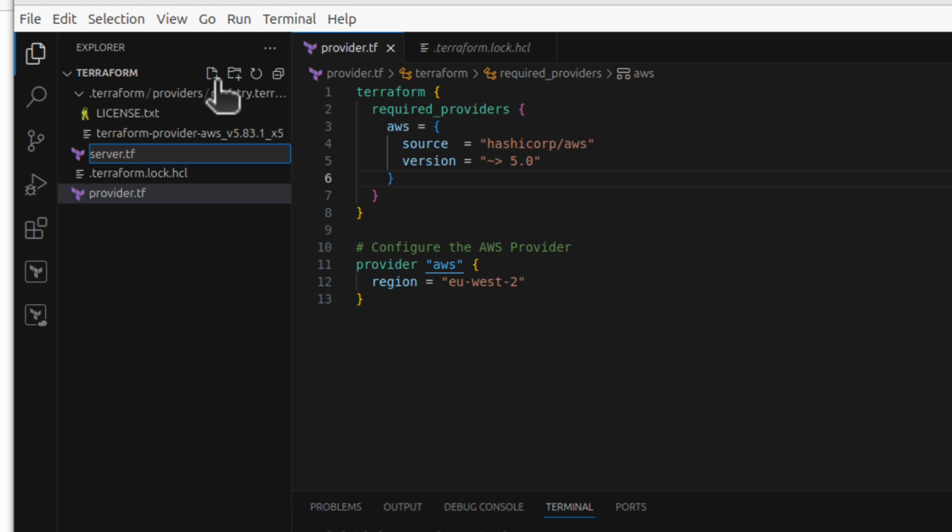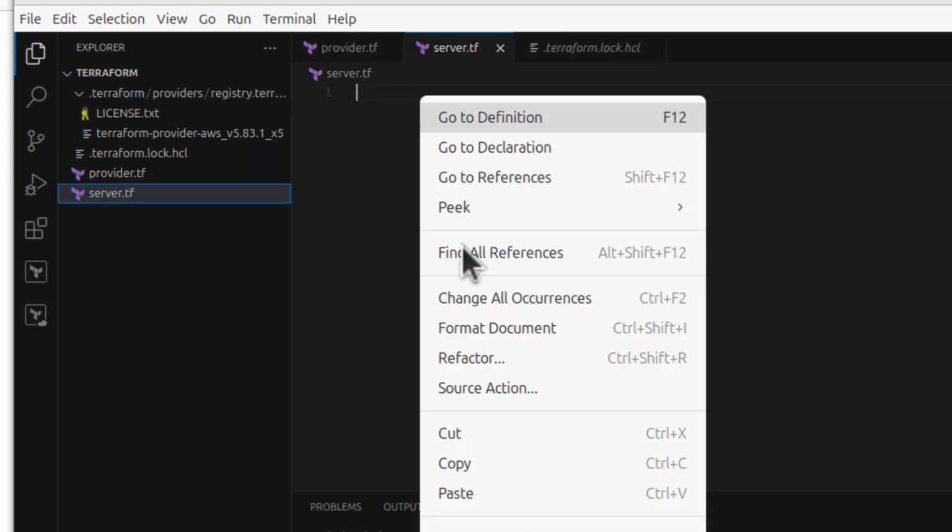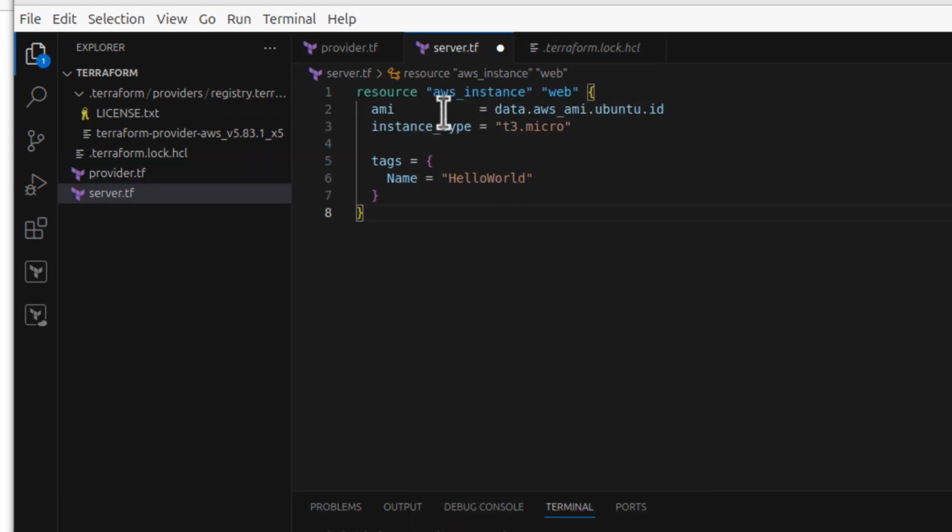It's again a Terraform file. I will paste it here. So what's that? First word is resource. As I said, anything that we want to create is called a resource. The second part is what type of resource it is. And it's aws_instance. Instance means virtual machine, or in other words, Elastic Compute Cloud, EC2 instance. That's how AWS calls it simply.